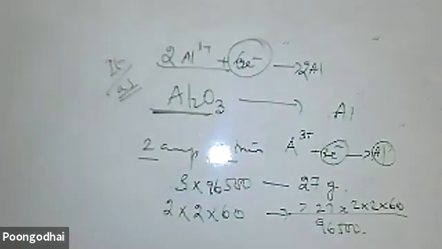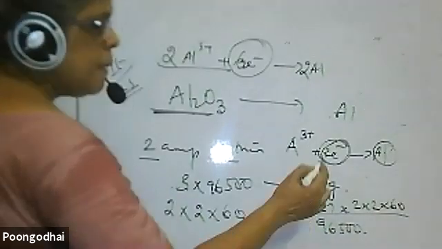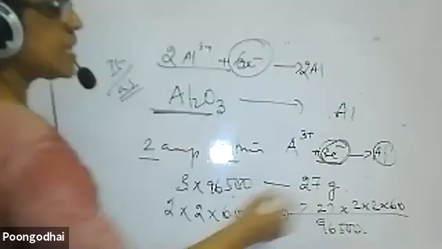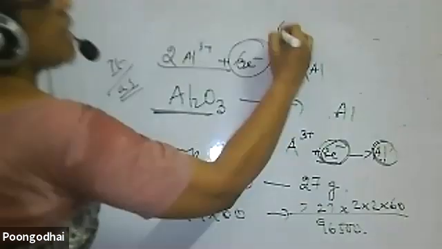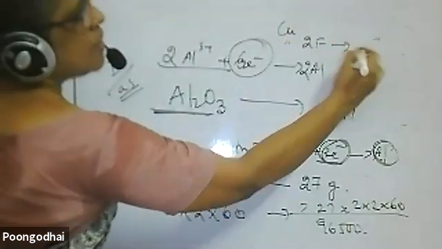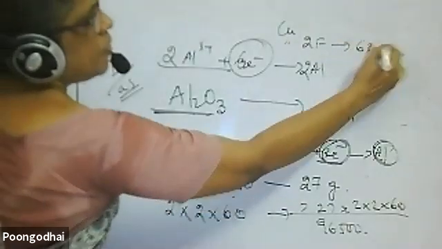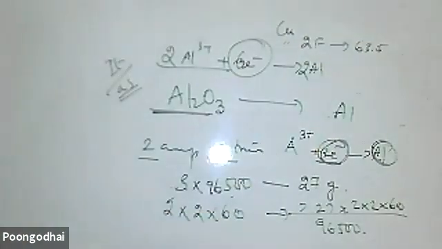This is the way. You have to be very careful with the number of electrons involved. Based on the number of electrons, 3 into 96,000 will deposit 1 mole of the substance. That way, if it is copper, 2F will deposit the atomic mass of copper. Copper is 63.5. Likewise, you can go there. You will have the formula only for the first type.